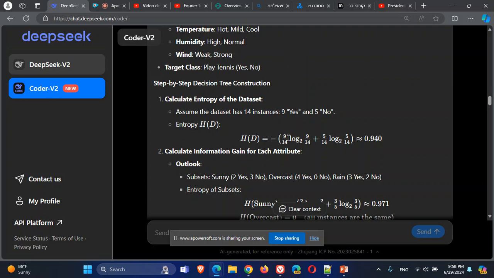The entropy is minus the sum of the probability of yes in the data itself, which is 9 out of 14, times log 2 of this probability, plus 5 out of 14, which is the probability of getting no in the full data, times log 2 of this probability. Sum it up, you will get a negative number, so take the minus, and we'll get a positive number that represents the entropy of the whole data.